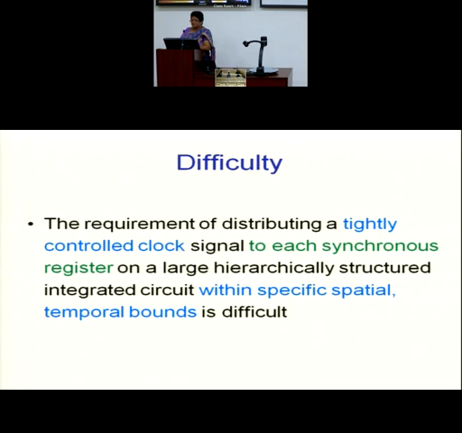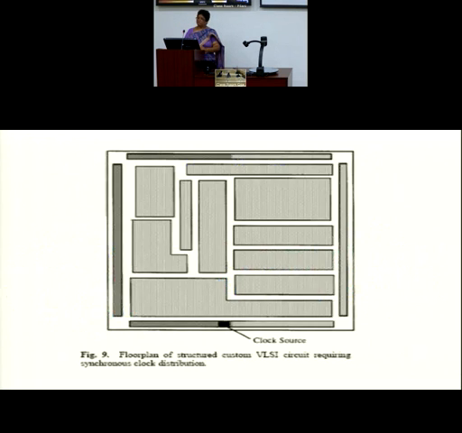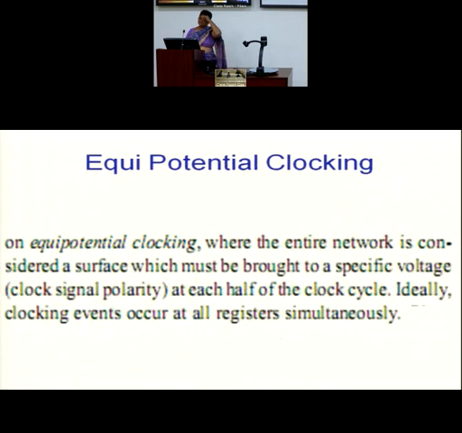And how do we design? Because we have to start with a strategy. We always try to have equipotential clocking. That means the entire CDN comes to the same potential of the clock signal at any instant. But then it is not possible.